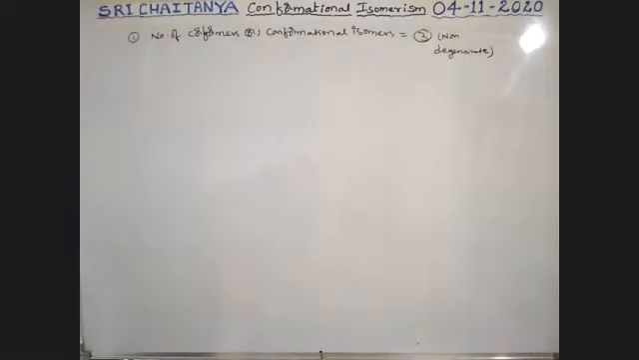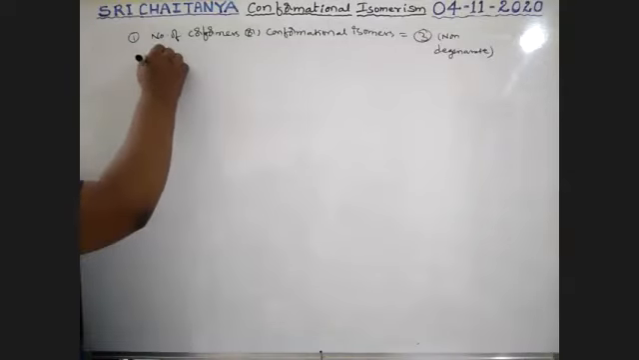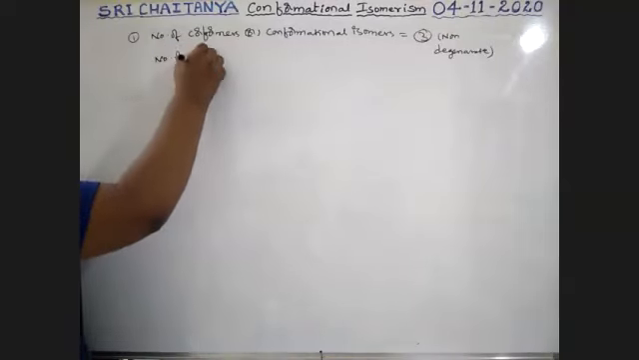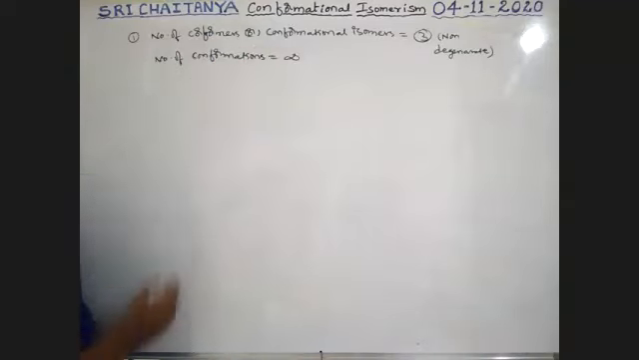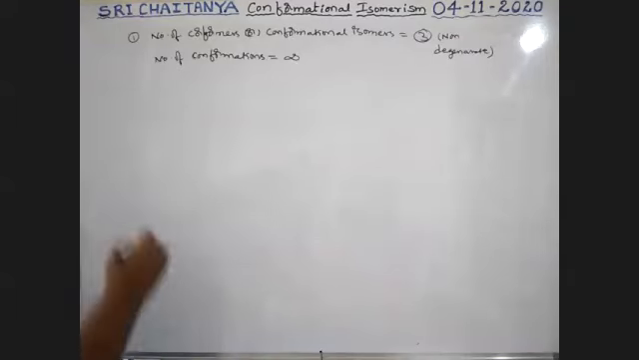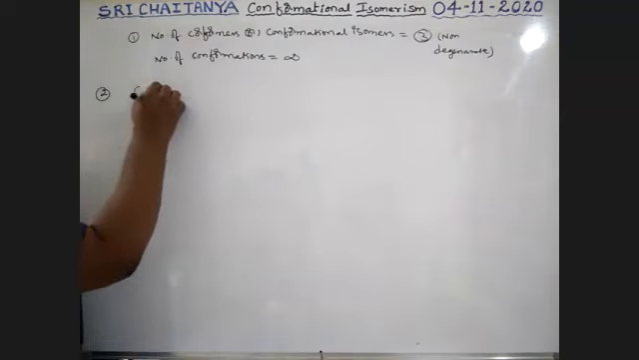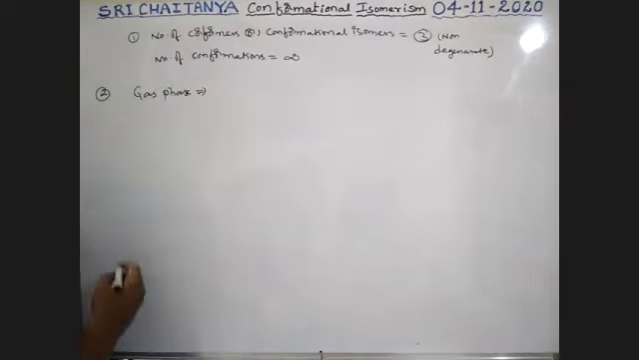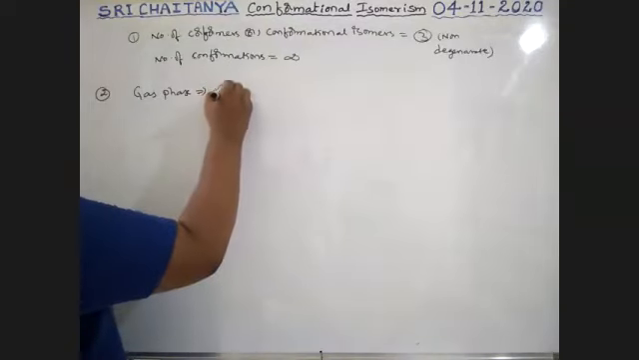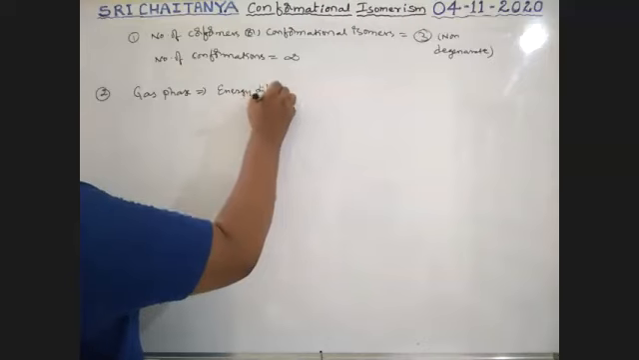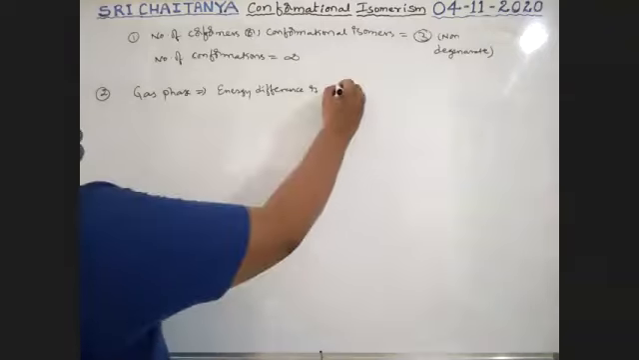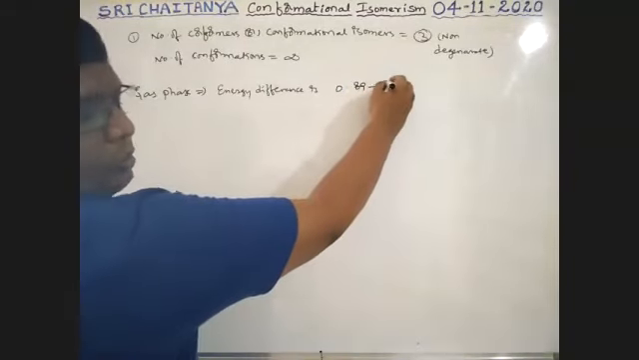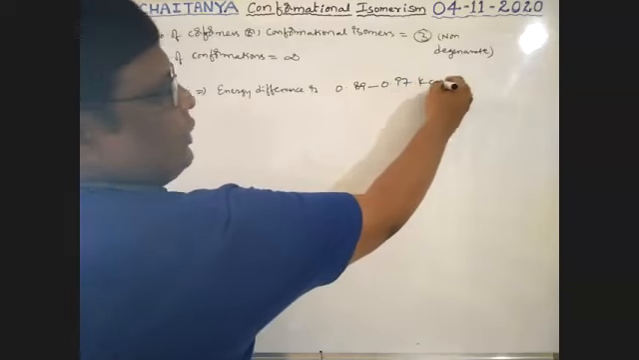Non-degenerate, boys. Next, number of conformations: infinity. Next point: in gas phase, the energy difference is 0.892 to 0.97 kilocalorie per mole.